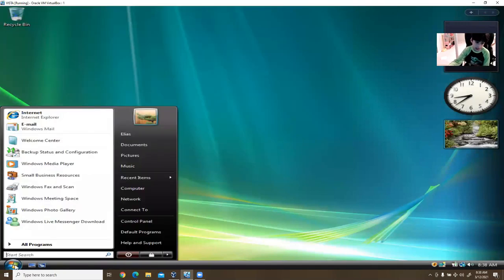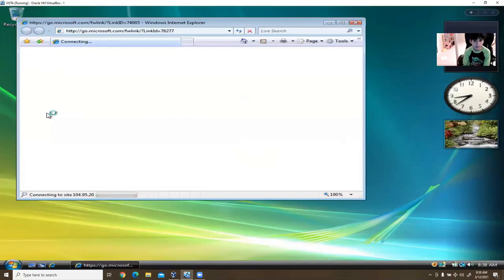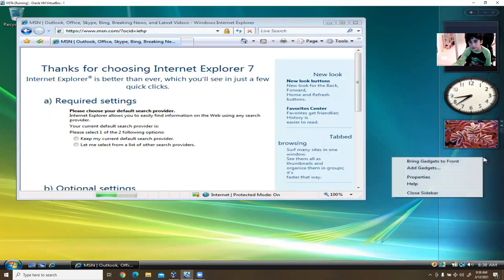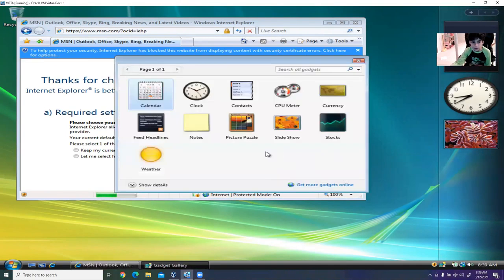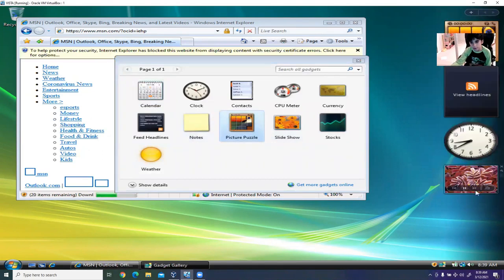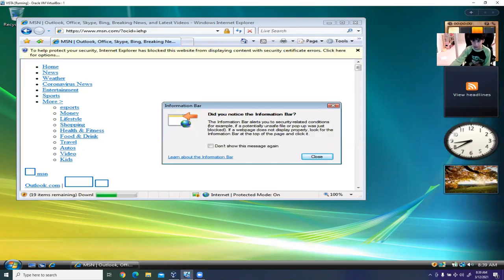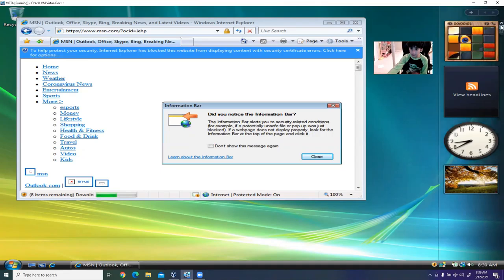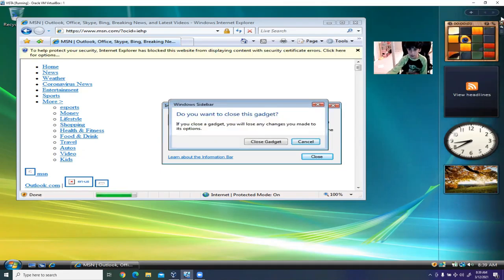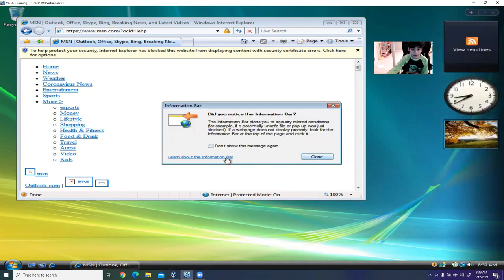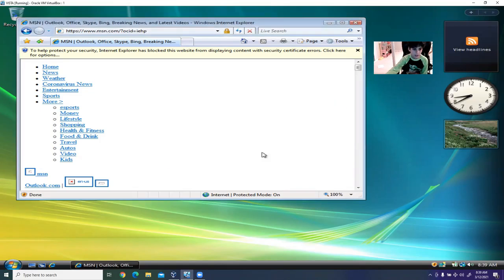And you can actually test your internet if it does work. XP no longer works anymore, so you can't even surf the internet. You've got these little gadgets here, old looking things. Add some gadgets, and you could just do a picture puzzle, or whatever, anything you want. These are all just really simple little things that were actually popular back in the time, like 2008. These are popular features of an operating system. But yeah, you can just close a gadget. And there's a few features that they added to Explorer, although it was garbage. Just to show this message again, close.